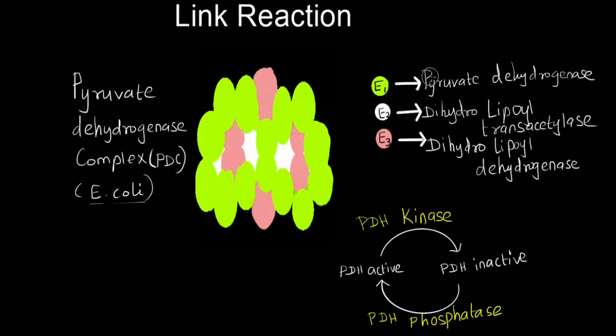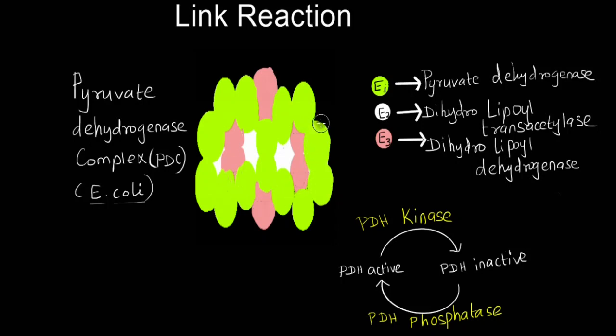E1 represents pyruvate dehydrogenase, which is responsible for oxidative decarboxylation. E2 is dihydrolipoyl transacetylase, which transfers the acetyl group to coenzyme A. And E3 is dihydrolipoyl dehydrogenase, which is responsible for the synthesis of NADH from NAD+ by transferring electrons to it.